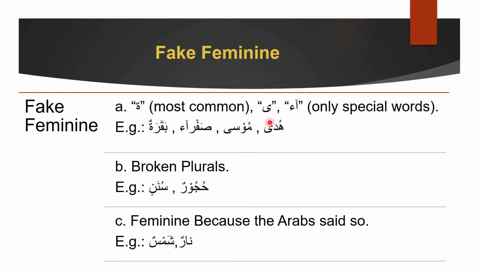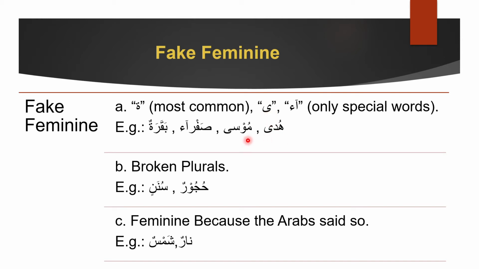Musa. Now look, Musa has the letter alif maksura in it. But is it feminine? Do you think Musa is a feminine thing? No, Musa is masculine. That's why we say that these two only work on special words, not everywhere. Sometimes the meaning also is important. Next, Huda. Huda is two things. It can either be a name, in which case it will be feminine because it's referring to a real person, or it can be what its meaning is, guidance. When it's used in the Qur'an, it's used as guidance. So when it's used as guidance, it is masculine. Just because it has alif maksura doesn't make it feminine.